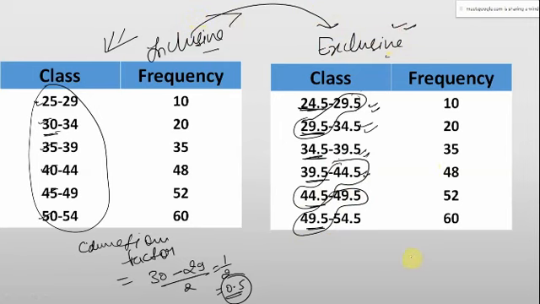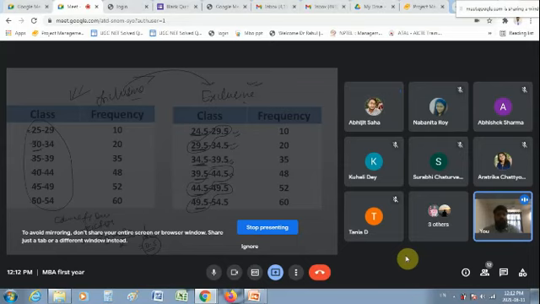Frequency will remain the same. In order to ensure continuity in the data, we always tend to apply all these statistical methods and tools only onto the exclusive data series. If it is inclusive, we will convert it by using this correction factor into exclusive.